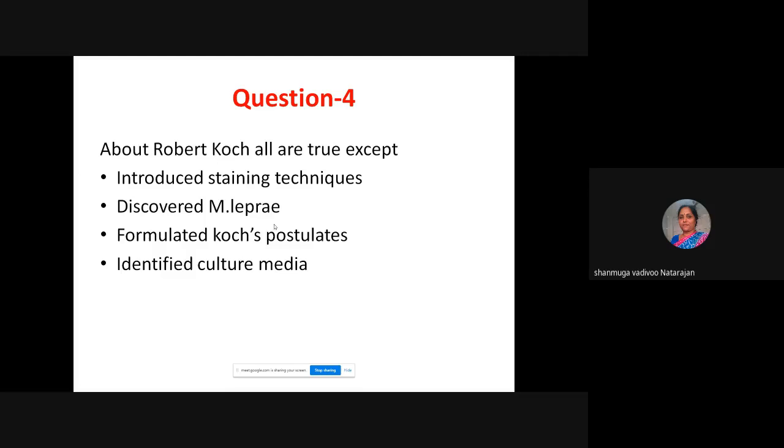First, he contributed liquid media, where he cultivated yeast and showed that pathogens can be cultivated in cell-free media. Okay. So this is the wrong choice.